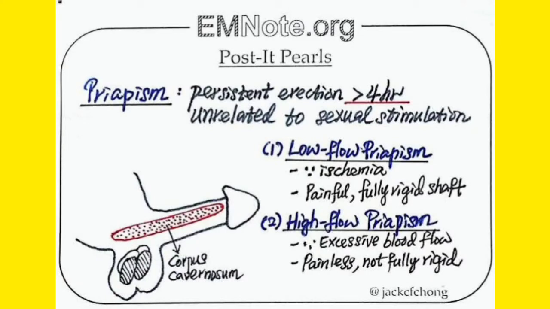But in ischemic condition, you get very painful, less blood, and the shaft is very hard, very rigid. This differentiation between low flow priapism, that is ischemic priapism, and high flow priapism, you must understand, because they always mix up and ask what kind of priapism it is. Is it ischemic or not.